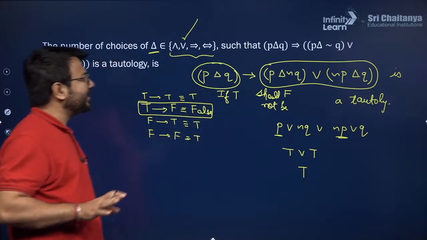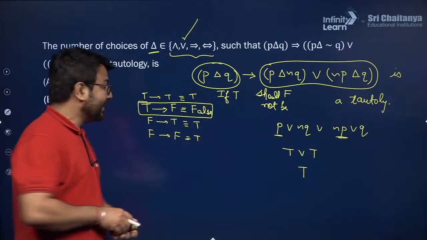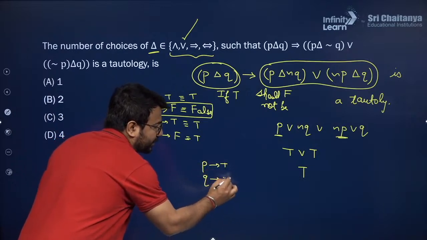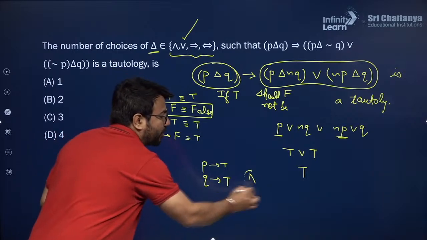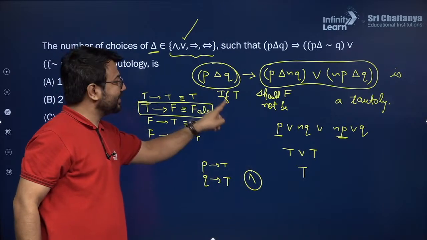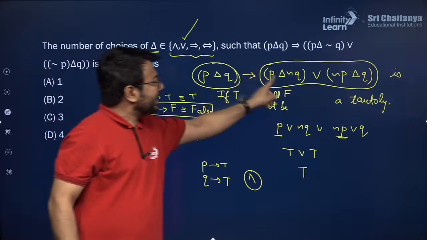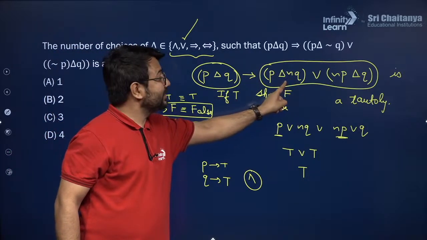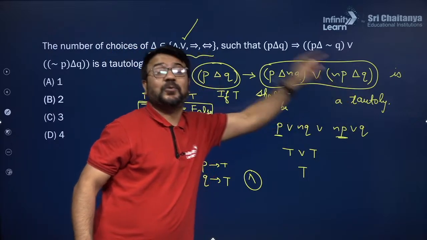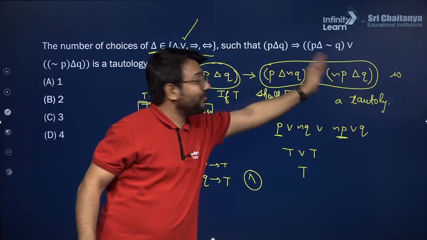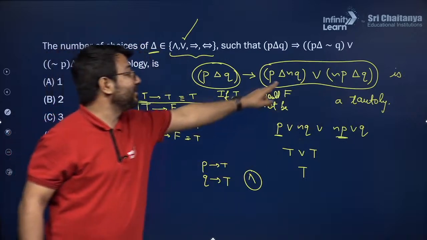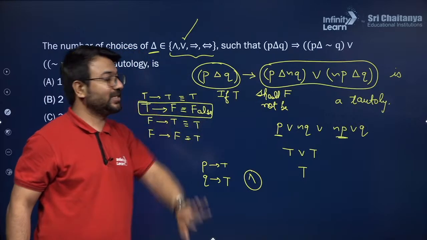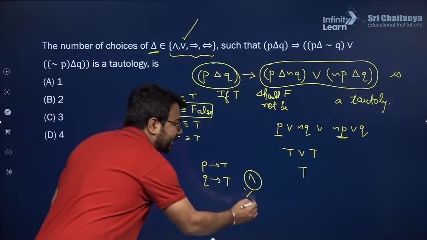Suppose I consider P as true and Q as true, and I am using the AND operator, so in this particular situation this will become true, and P and negation Q will become false. Negation P and Q will become false, and false or false will not be a tautology, this will be false. So true implies false will not become a tautology. So that is why this cannot be taken.